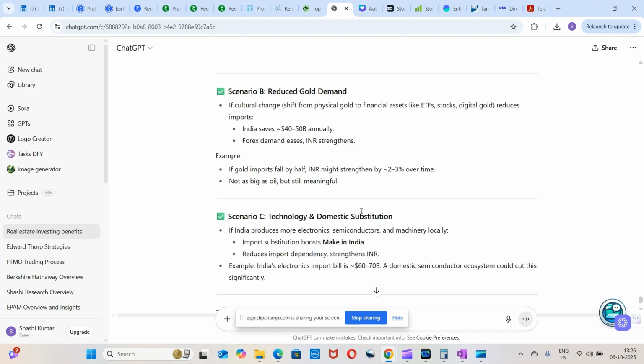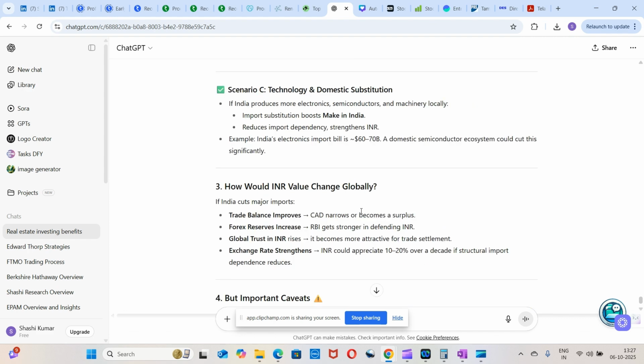Okay. Scenario three is that we are importing electronics, semiconductors, and machinery also. But if we produce these locally through technology and domestic substitution, then import substitution boosts the Make in India concept, reduces import dependency, and strengthens INR. India's electronics import bill is 60 to 70 billion right now, so a domestic semiconductor ecosystem could cut this significantly.